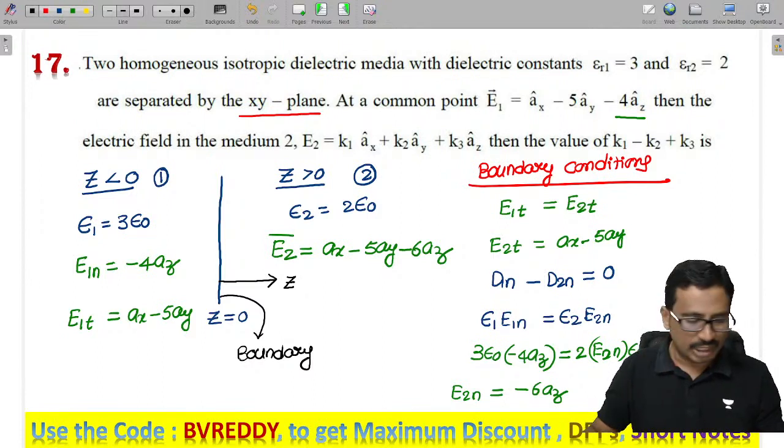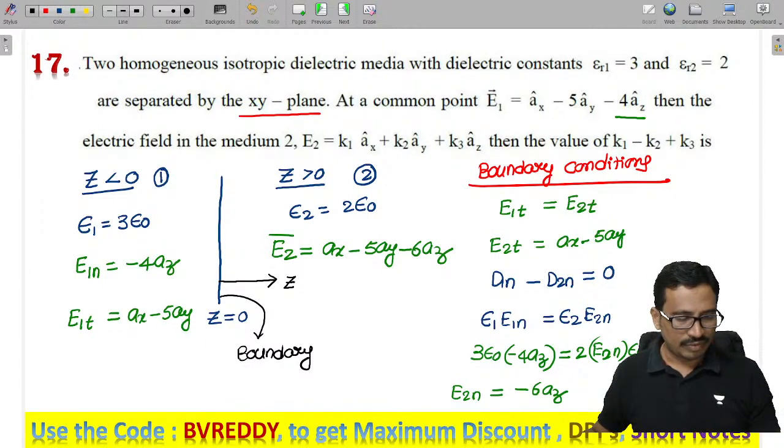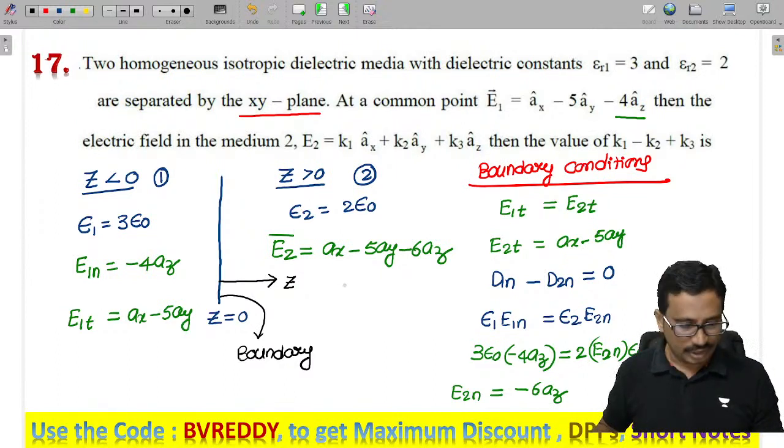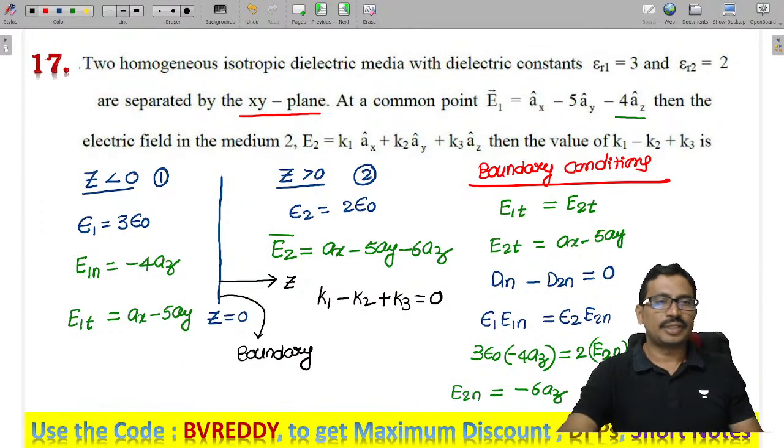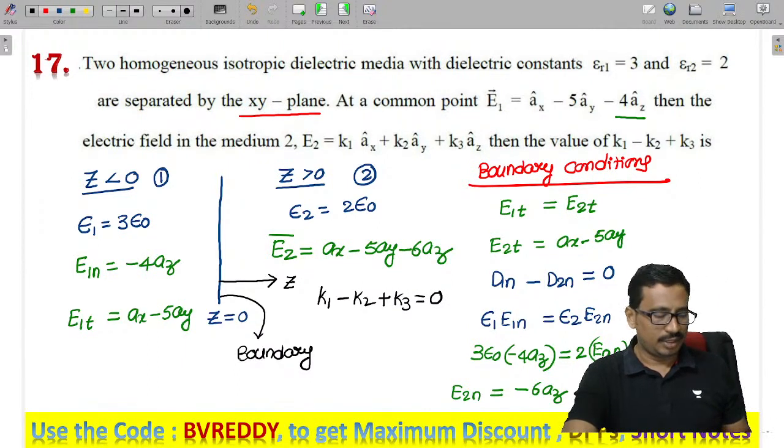Now these are k1, k2, k3. So k1 minus k2 plus k3 equals 0. So the answer is 0. Done.